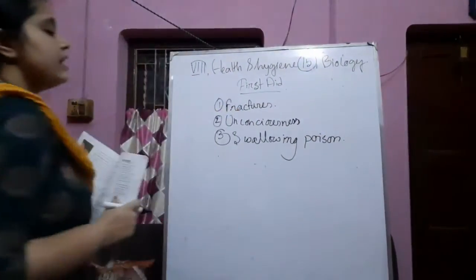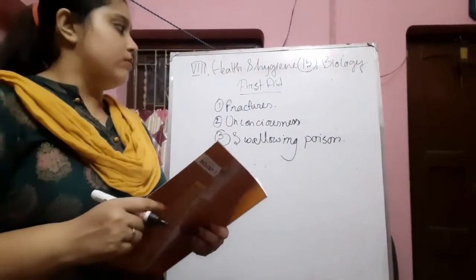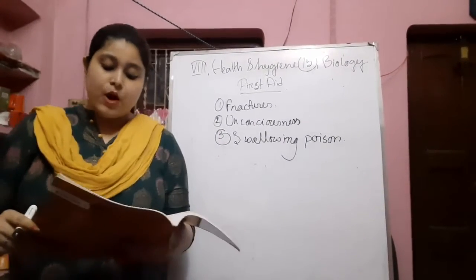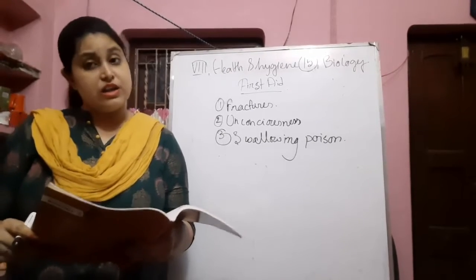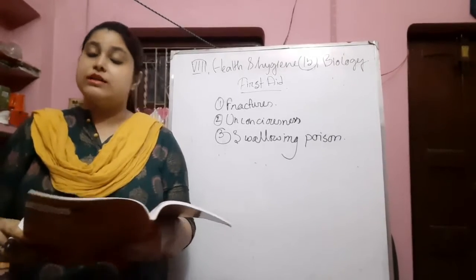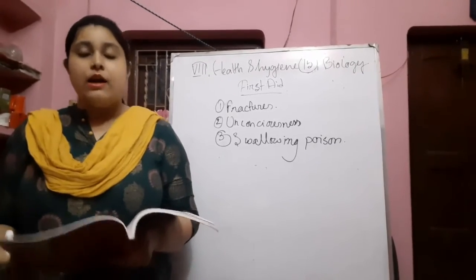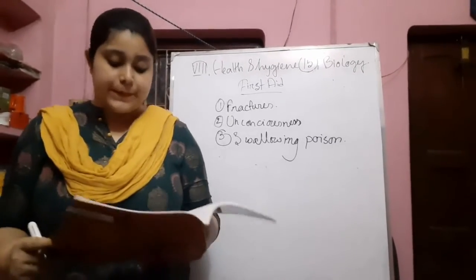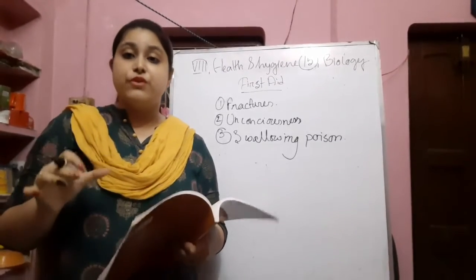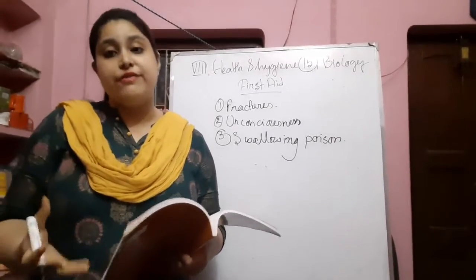Swallowing poison means a person has swallowed poison or toxic substances. What first aid do we have to give? Check the symptoms of poisoning such as drowsiness or unconsciousness, difficulty breathing, vomiting, and redness around the mouth and lips. We have to check first how poisonous the thing is and how much it can affect. Next, remove the remaining poison from the person's mouth, because if it goes into the GI tract, it can also affect.